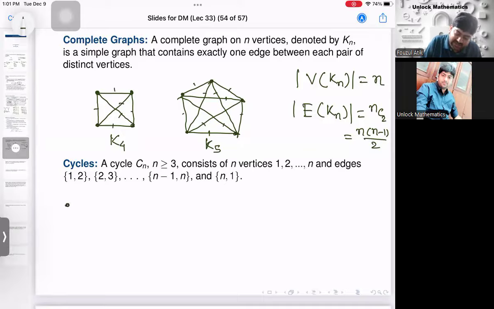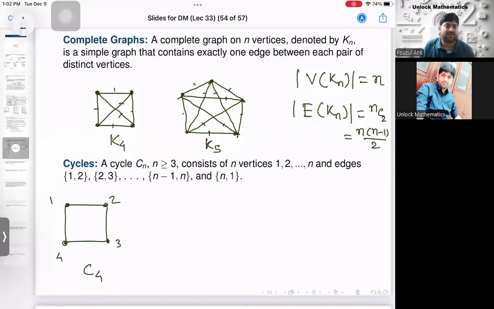So first I'm drawing a cycle graph C4. The cycle graph C4 is like this. 1, 2, 3, 4. I'm giving the names 1, 2, 3, 4. This is the cycle graph C4. That means you start at 1, go around, and come back to 1 again. That is a cycle graph C4. Now, if you have understood, can you draw a C5 graph? C5 will have 5 vertices. So I'm drawing that.